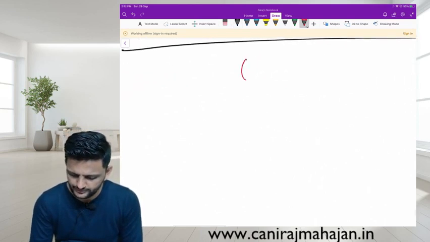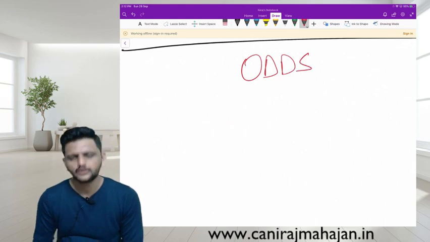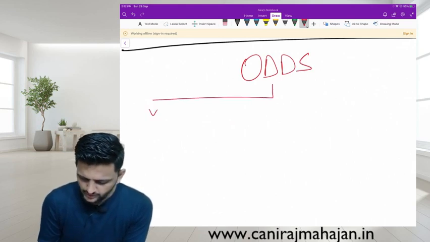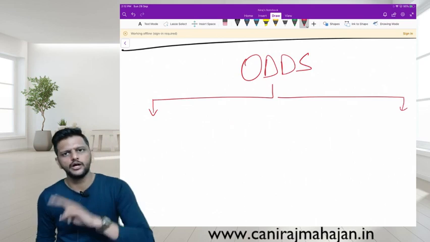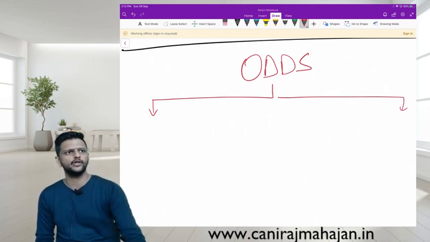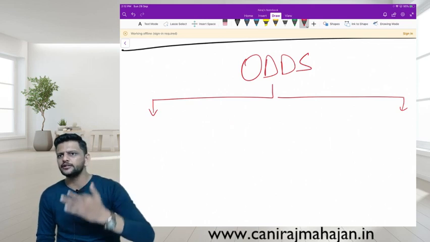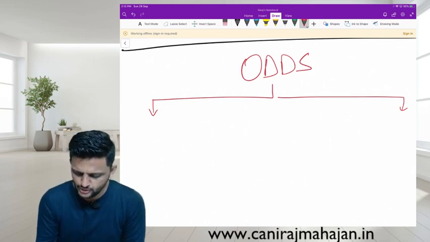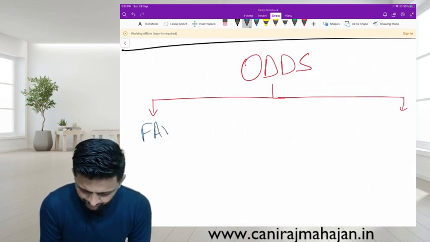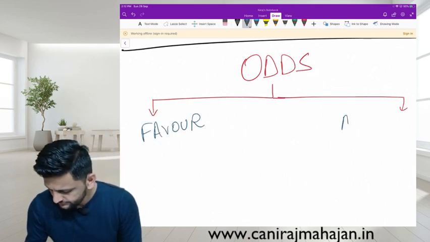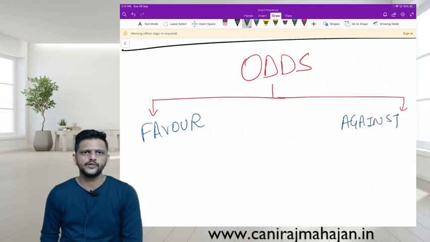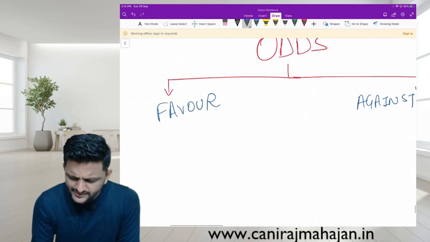Odds, very important. You should be able to convert from both sides. Probabilities are given, you can find the odds. Odds are given, you can find the probability. Both cases you should be able to do. Odds are either in favor or against.